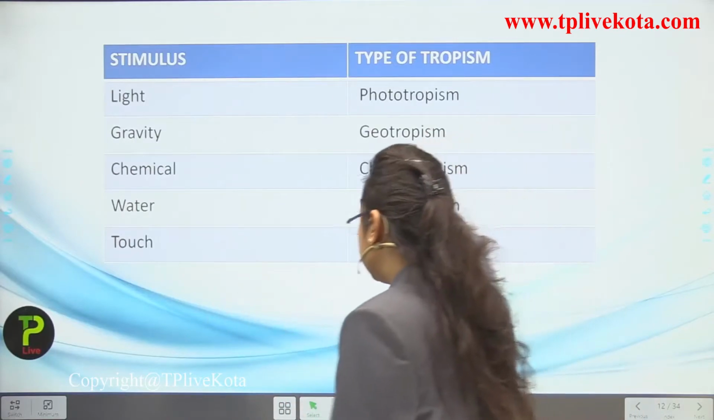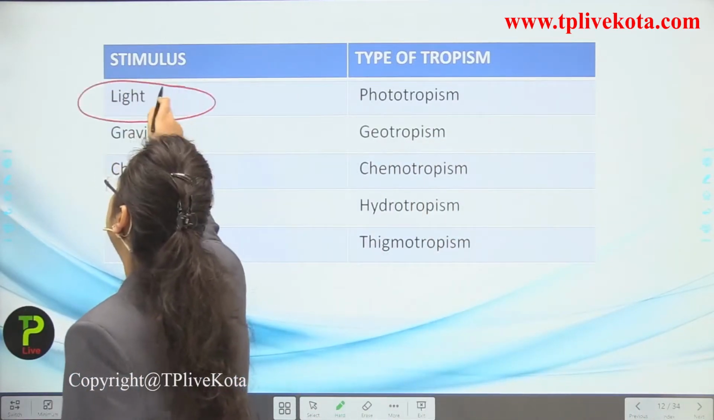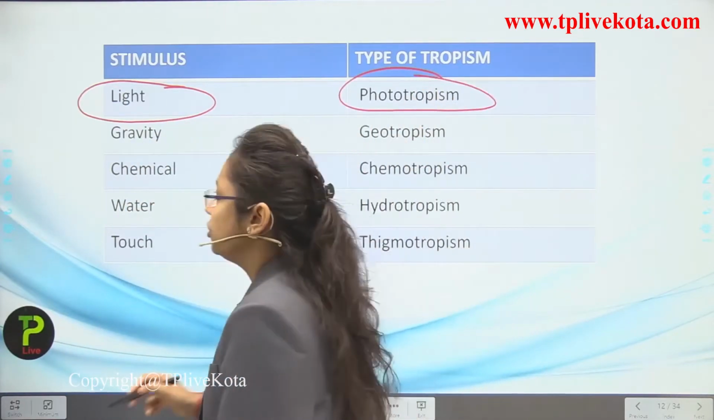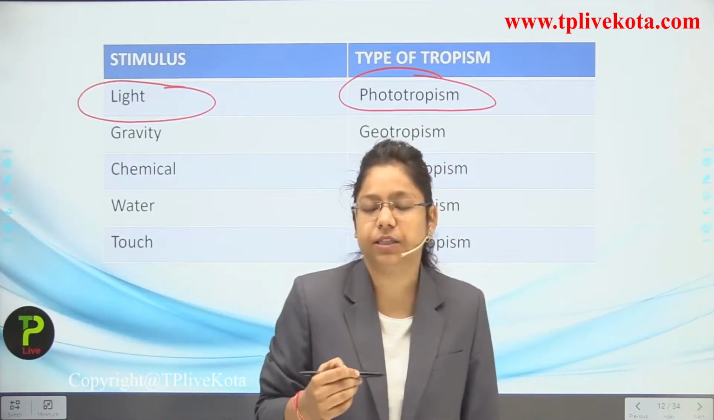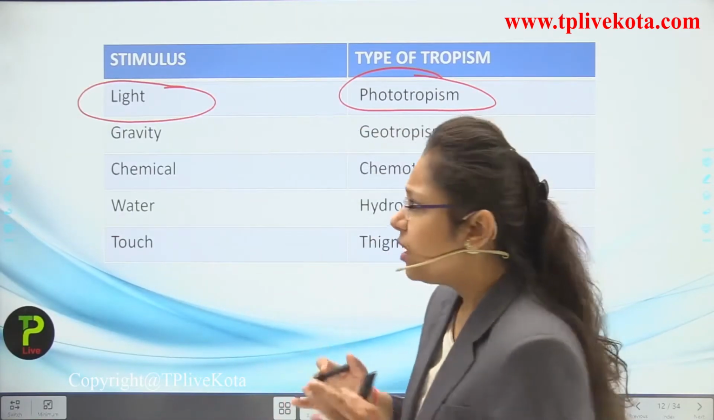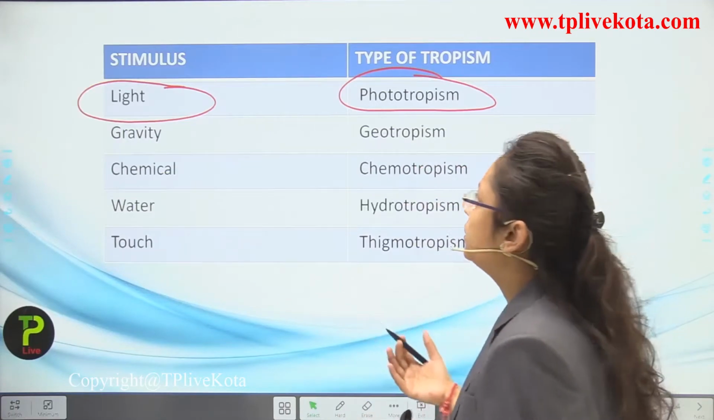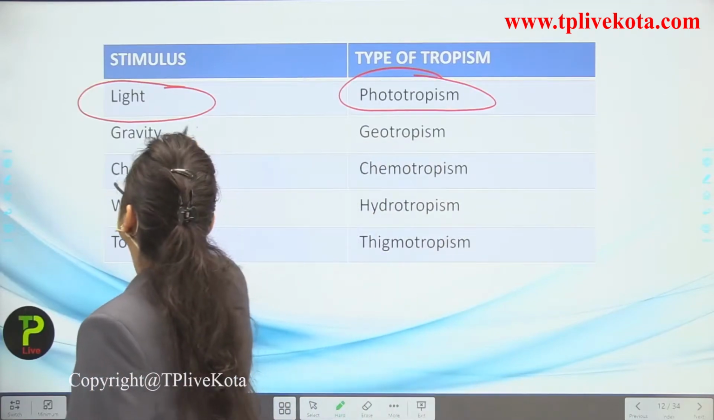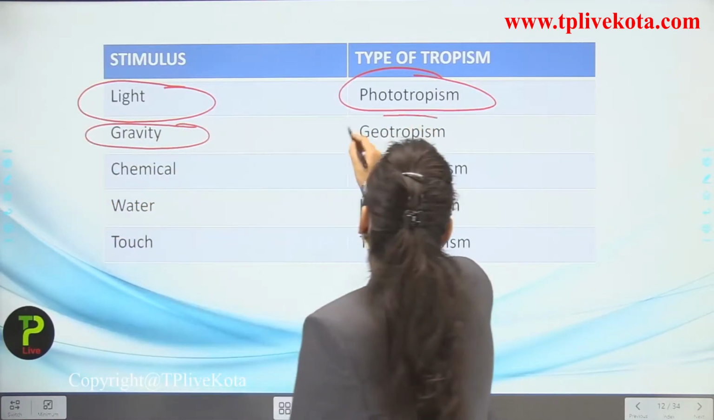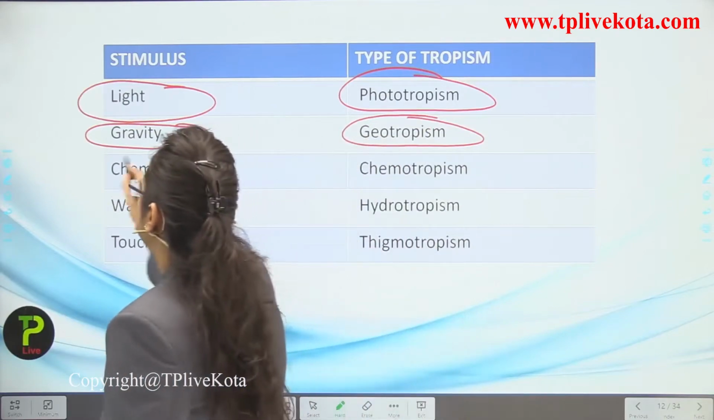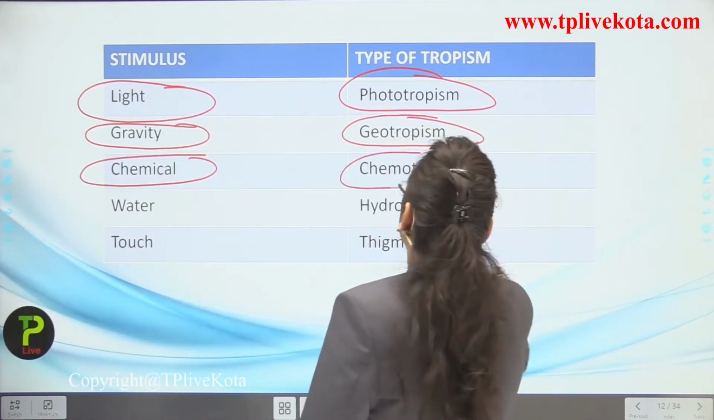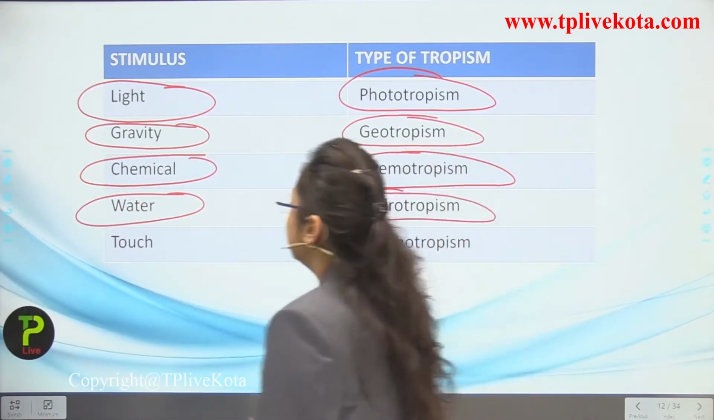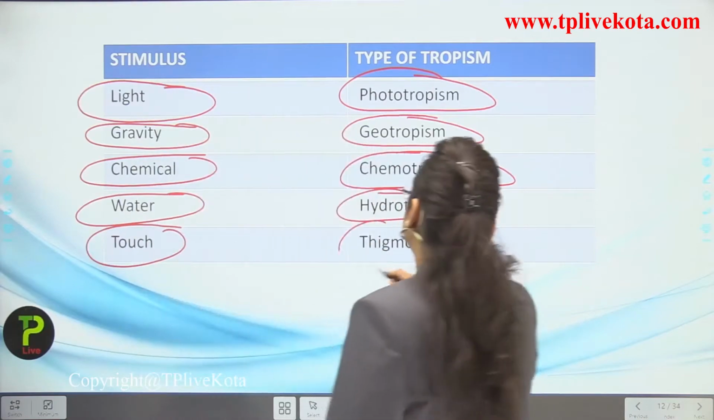Okay, so first one is the light. If the light is a stimulus, then the type of tropism is known as phototropism. Actually we are going to talk about the types of tropism in this particular part. So if the light is a stimulus, then it is known as what? Phototropism. Photo means what? Light, as you know this thing. Next, if the stimulus is gravity, then it is known as what? Geotropism. If the stimulus is chemical, then it is known as chemotropism. If the stimulus is water, then it is known as hydrotropism. And if it is touch, then it is known as thigmotropism.